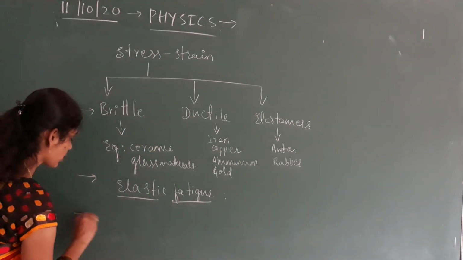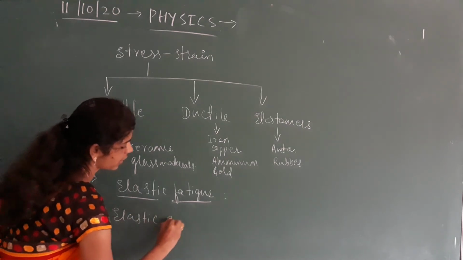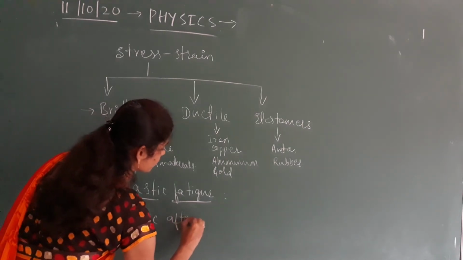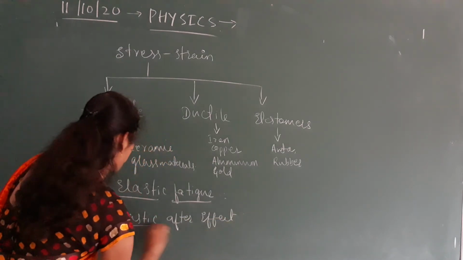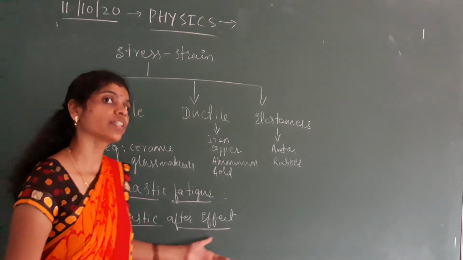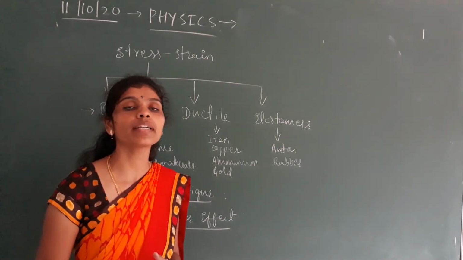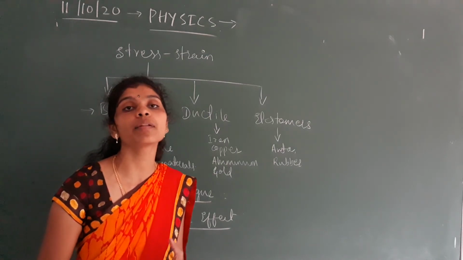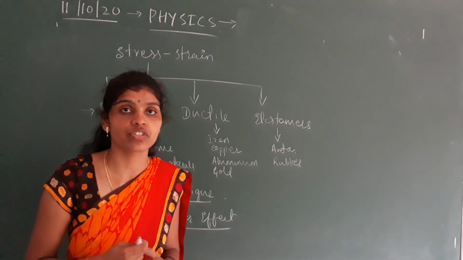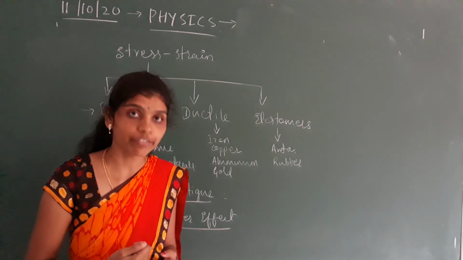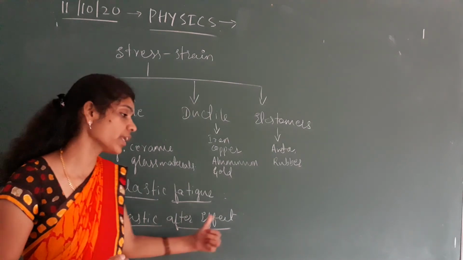Next we shall see elastic after effect. Elastic after effect is also one of the properties of a material. It is the delay in regaining the original configuration after the removal of the deforming force. That we call elastic after effect.